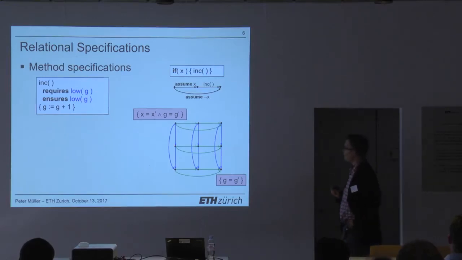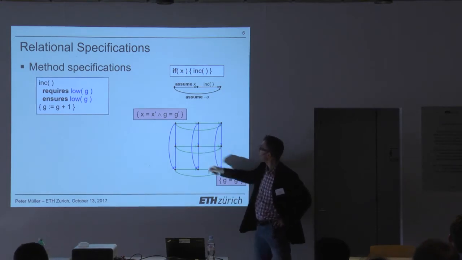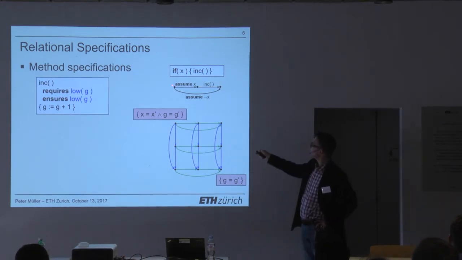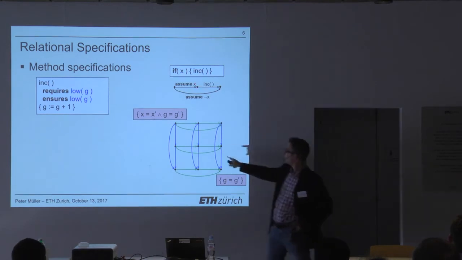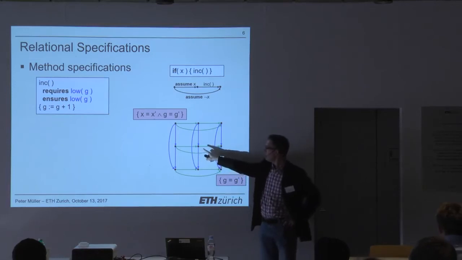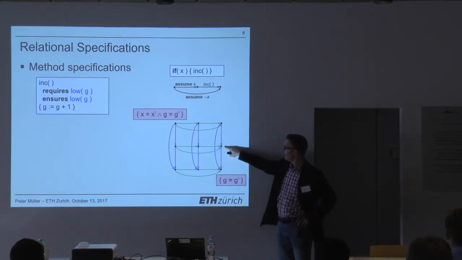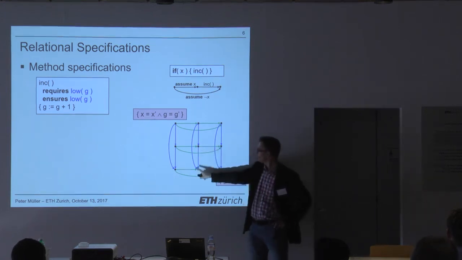right? So for instance, if you get to that point, this point corresponds to the situation where both programs realize that X is true, and now both want to actually execute the call, right? Then one of them will make the call first. Maybe the green one goes first, and then it gets to a state where G is not going to be equal to G prime, because G already got incremented, but G prime did not. Or maybe the blue one goes first, then G prime has been incremented, but G has not.